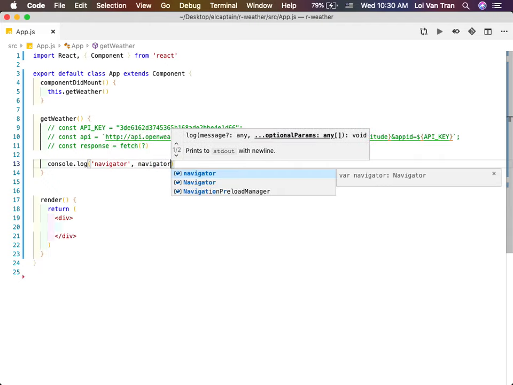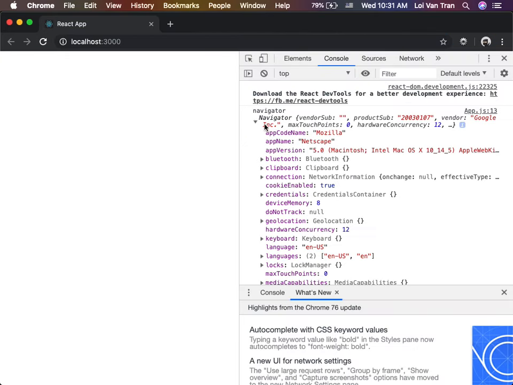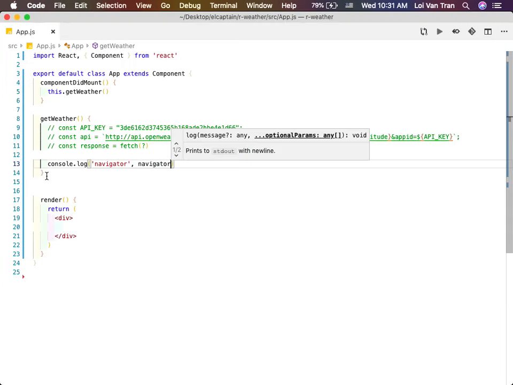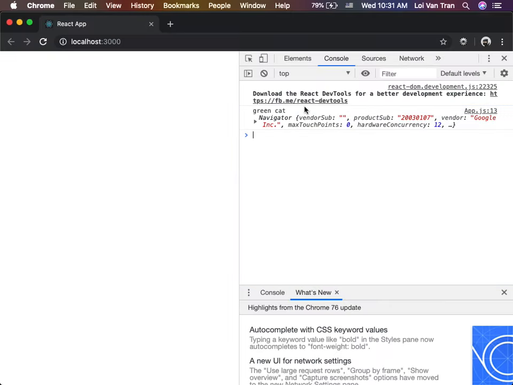Save it. We refresh. What is this, guys? Is that clear? I'm sorry, this is confusing. Someone give me a color. Green. Someone give me an animal. Cat. So right here, we got a green cat.